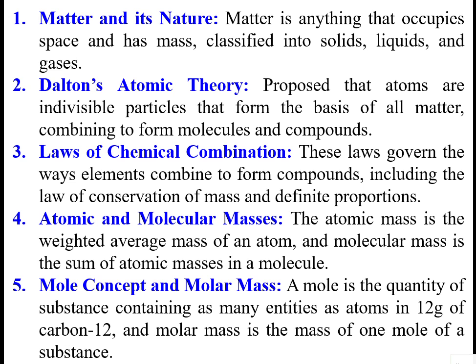Molar mass is the mass of one mole of a substance. This concept is very important. A mole is nothing but the mass of that molecule equal to its molar mass. In every mole of atoms or molecules, N number of entities will be there, whether it is a molecule or an atom.